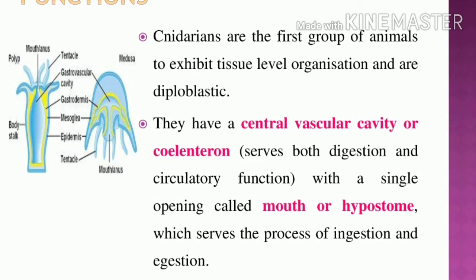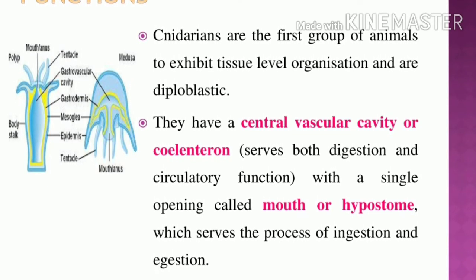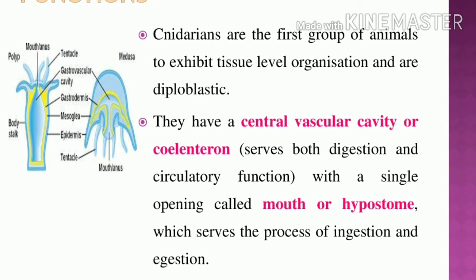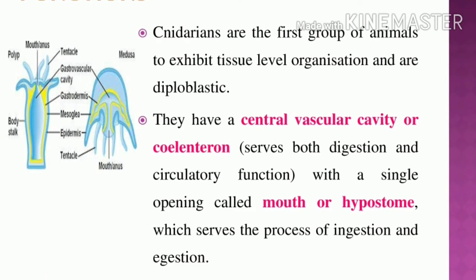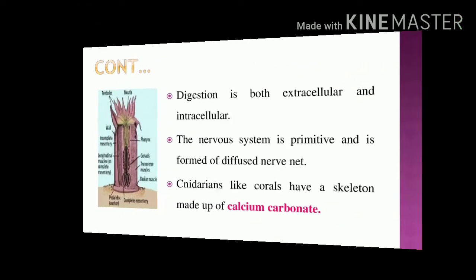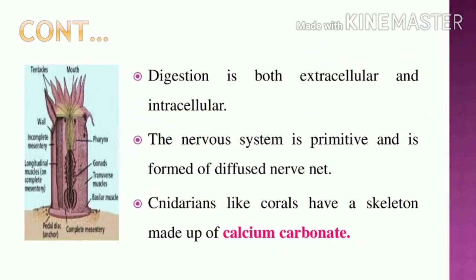Okay, so these are the two functions done by the hypostome, and digestion and circulatory functions are done by the coelenteron, or central vascular cavity. Okay, what type of digestion? It has both extracellular and intracellular digestion. In Porifera, what type of digestion? Yeah, that is holozoic and only intracellular digestion. In Cnidaria, it is extracellular and also intracellular digestion.